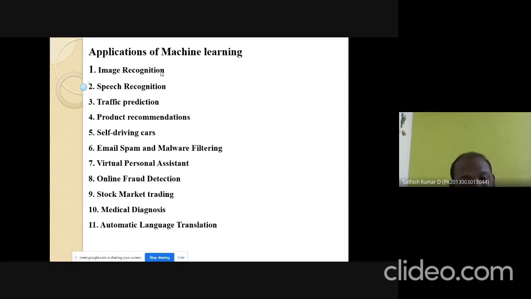Then self-driving cars: without drivers also we can drive cars. We train the car for various directions, and according to that the car drives itself. Next, email spam and malware filtering, virtual personal assistants, online fraud detection. These are some of the assistants built with the help of AI. Then stock market analysis, medical diagnosis, automatic language translation. These are some of the